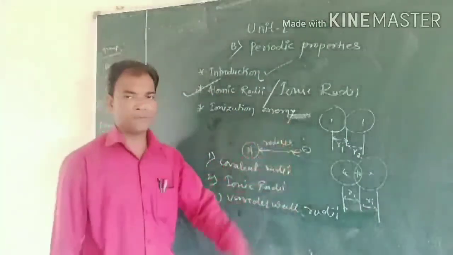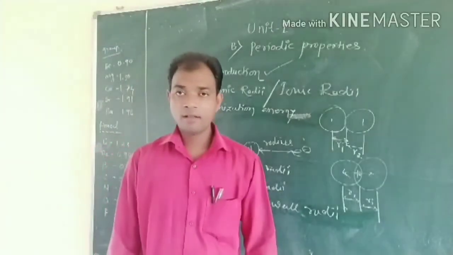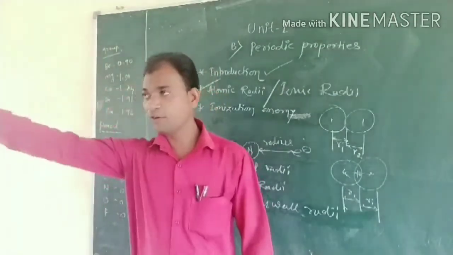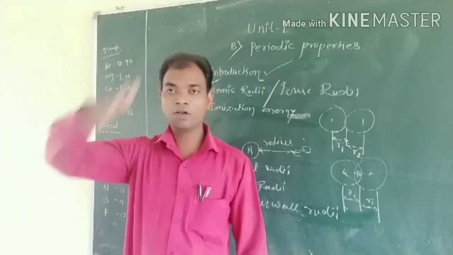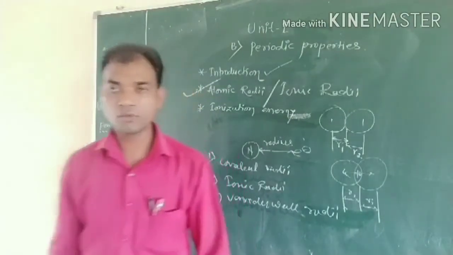Then what is the effect on the radii in the case of a horizontal row, which is called a period, or a vertical column, which is called a group? Just one minute.